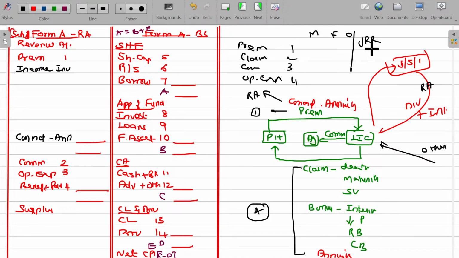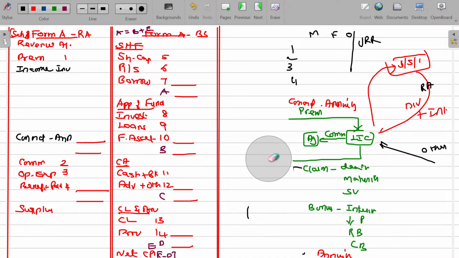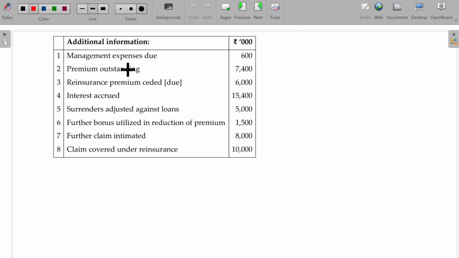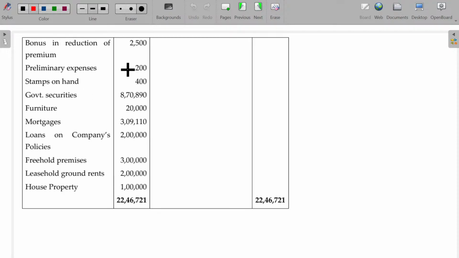Okay. Shall I solve an illustration here? It's a comprehensive illustration going to be solved now. Clear? You can have this idea in your mind. From the following trial balance of National Life Insurance Assurance Company Limited, prepare revenue account and balance sheets. A comprehensive illustration. Let me start here.